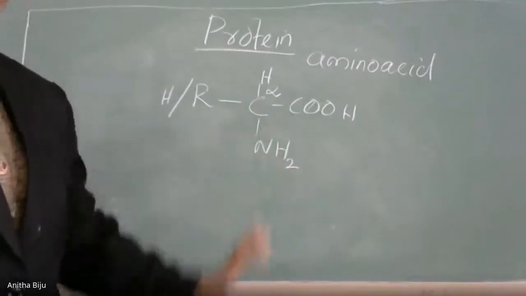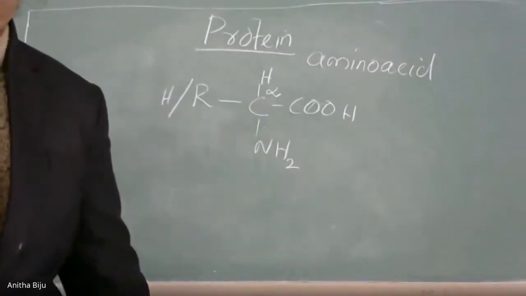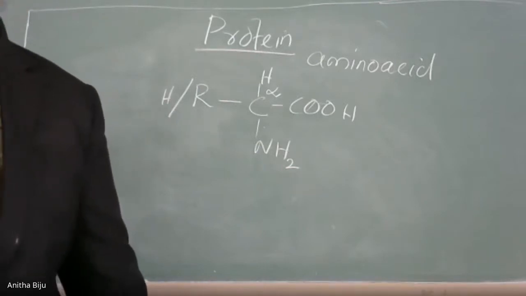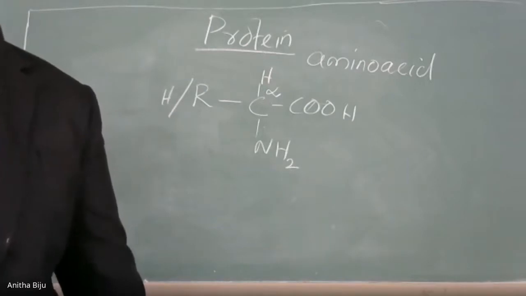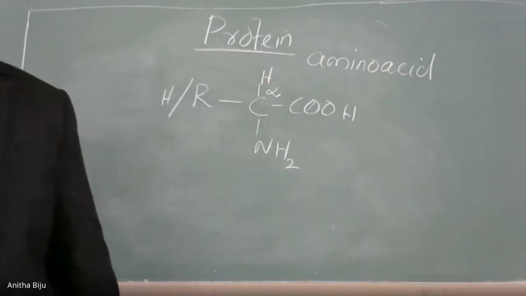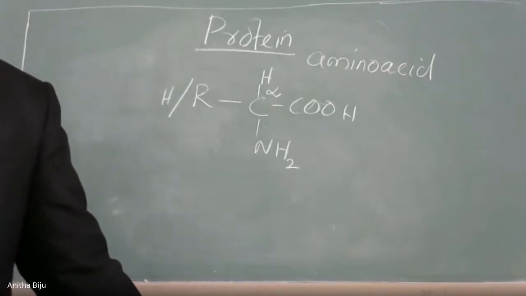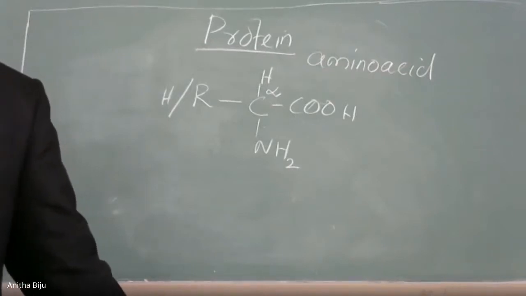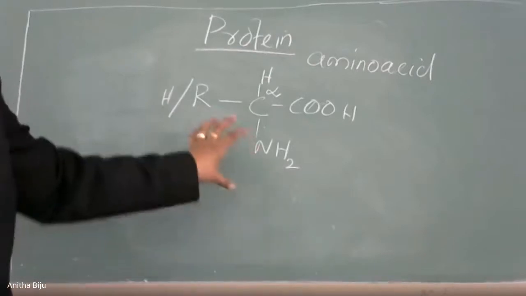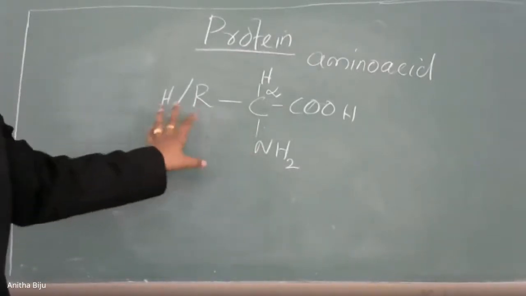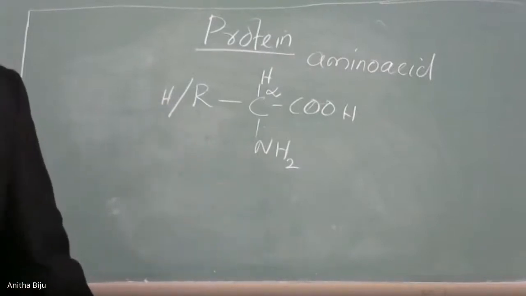It is not only alpha; beta amino acids are also there. But in the case of protein, the building unit of the living body, the monomer units are alpha amino acids. Okay, so now we will focus on alpha amino acids. What is an alpha amino acid? This is the general formula, and R and H can be used.